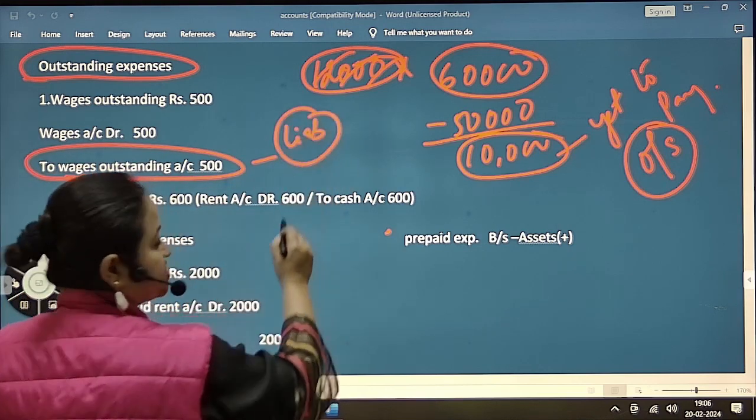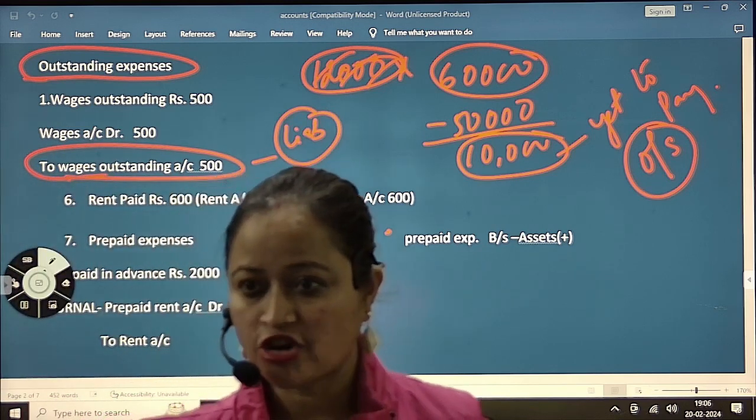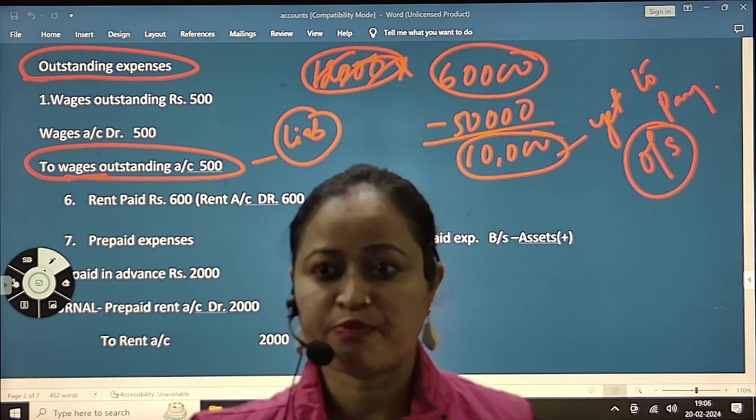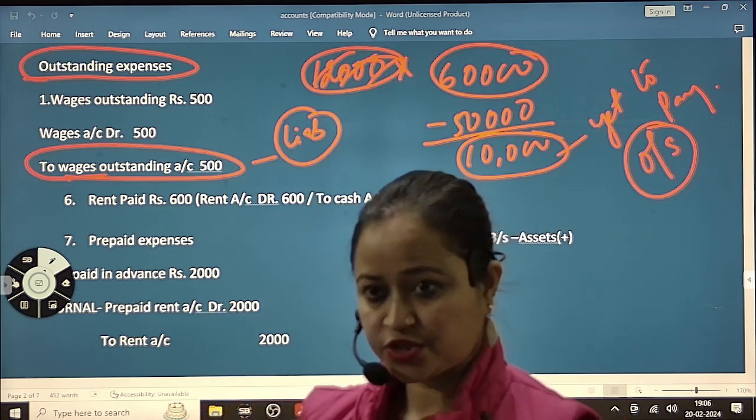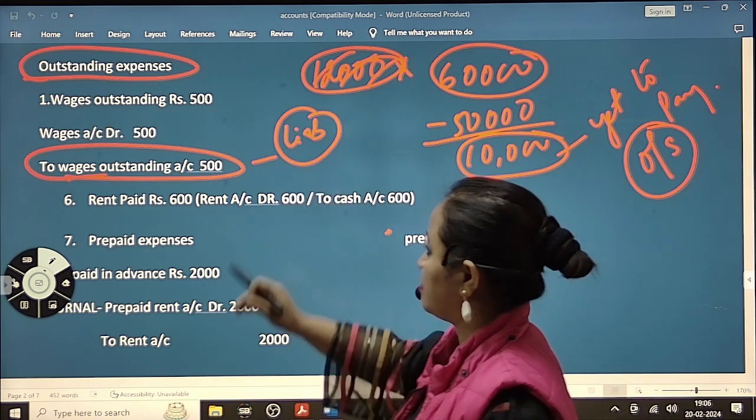It's a liability. आपने पे नहीं किया, लेकिन करना तो पड़ेगा ना. You have not yet paid, but you have to pay. The firm has to pay. So that's a liability. Understood? Understood or not? Okay. So it will go to balance sheet liability side.